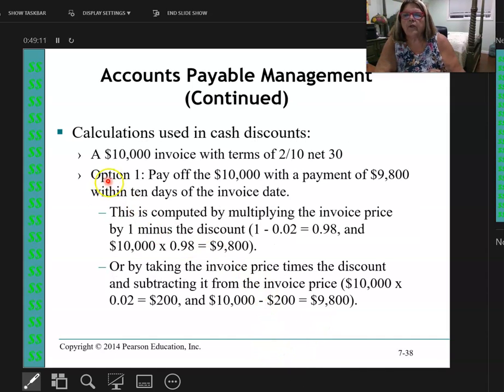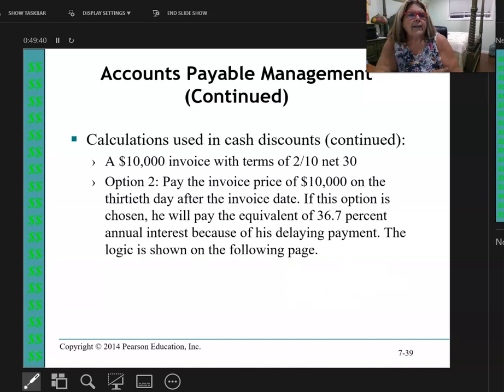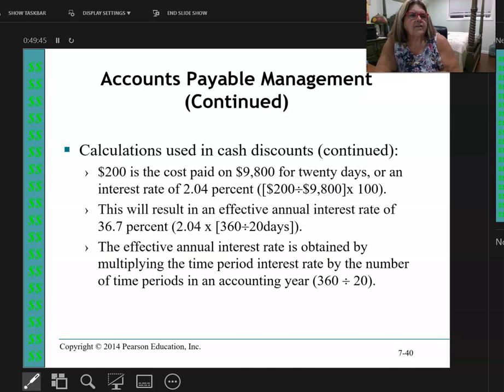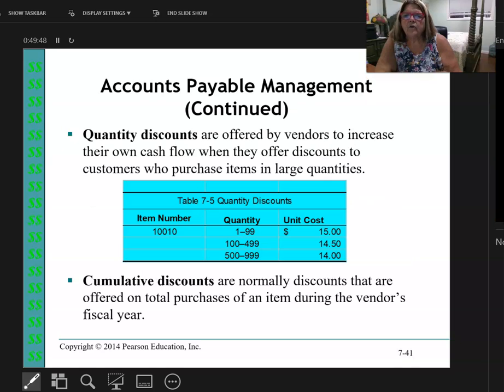So we look here at a $10,000 invoice with terms of 2% 10 net 30. If I pay it off in 10 days, it's only going to cost me $9,800, which basically means I saved $200, or I increased my profit $200. I'm not going to go over all of this. I'll let you calculate because I want to finish up. This just shows the calculations on a cash discount. I'm going to skip this slide and this slide and go to quantity discounts.